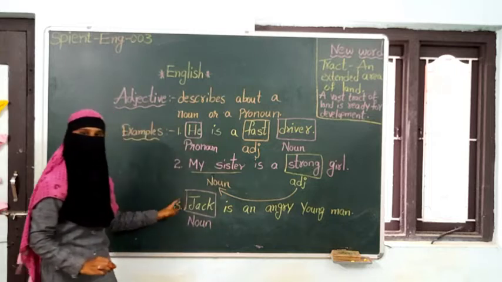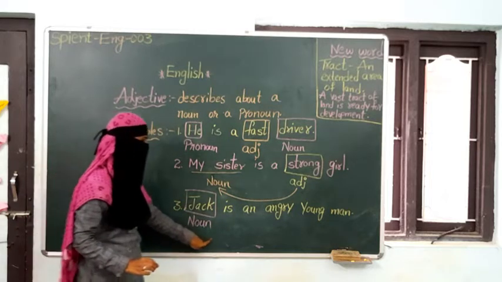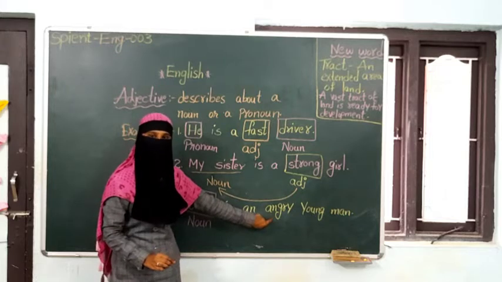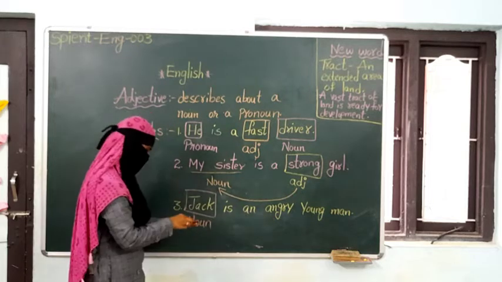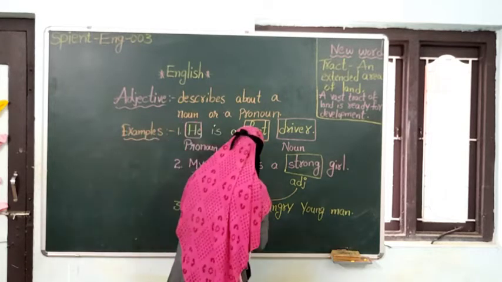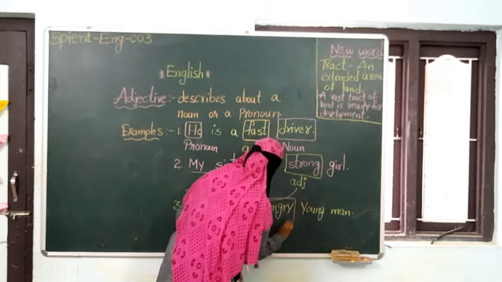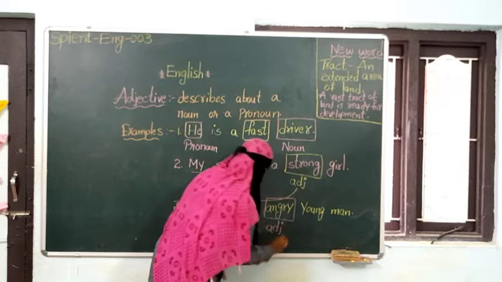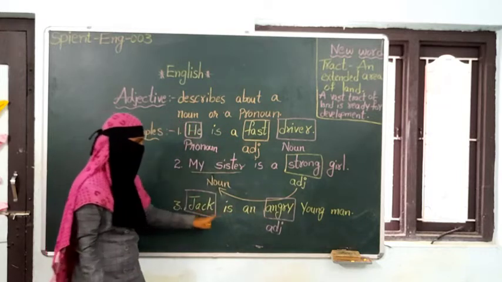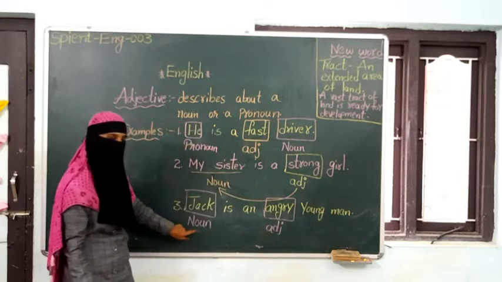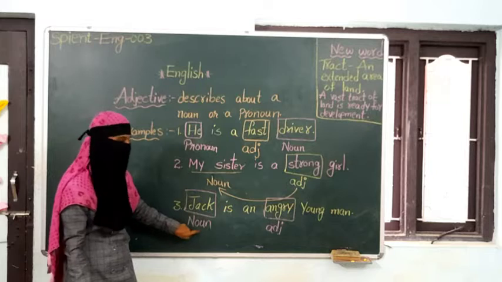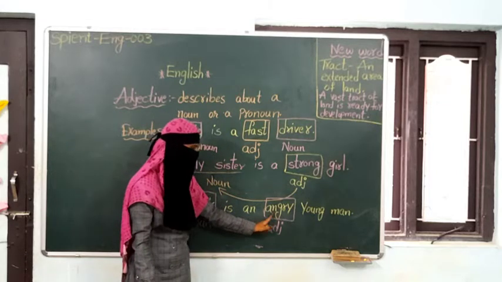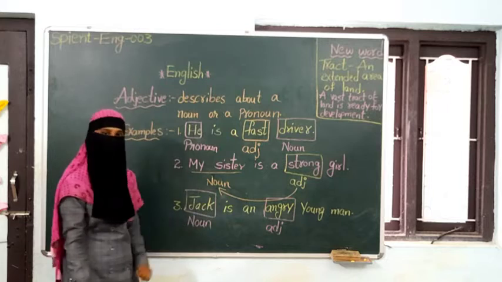What type of a boy is he? He is angry. So angry is the adjective. Who is angry here? Jack. So the adjective is describing the noun. What type of Jack is here? He is an angry young man. So angry is the adjective.